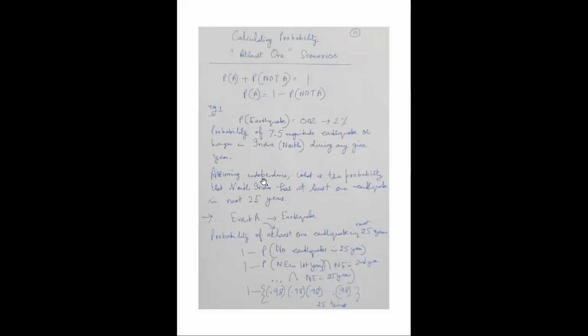Assuming independence. So what is the assumption of independence? The assumption of independence is that the happening of an earthquake in one year, or then the second year, or then the third year, these events are independent. So that's the meaning of assuming independence here. Assuming independence, what is the probability that North India has at least one earthquake in the next 25 years, right?